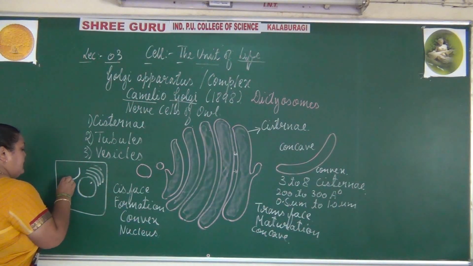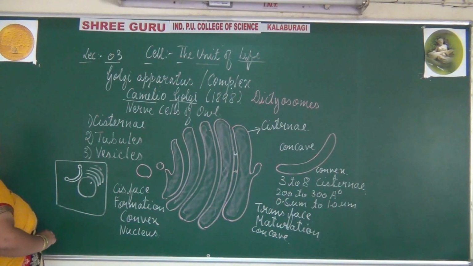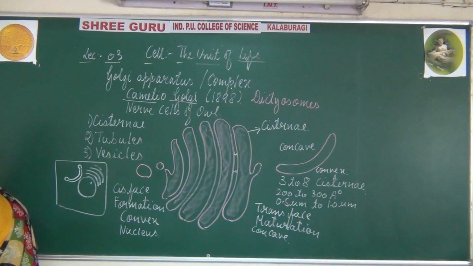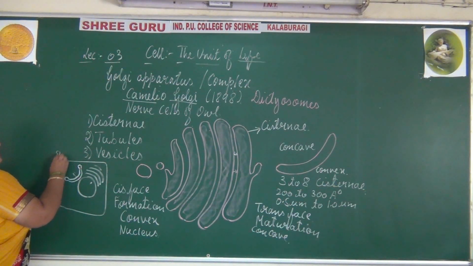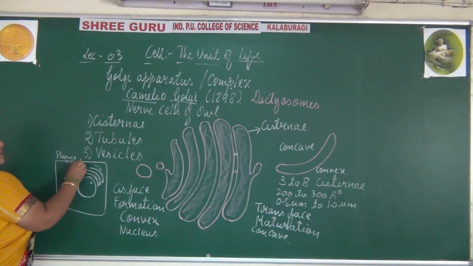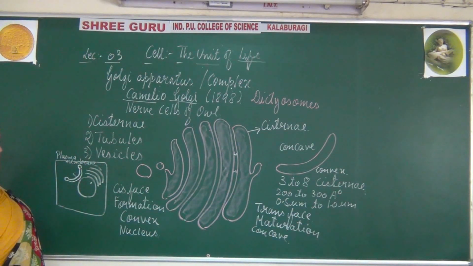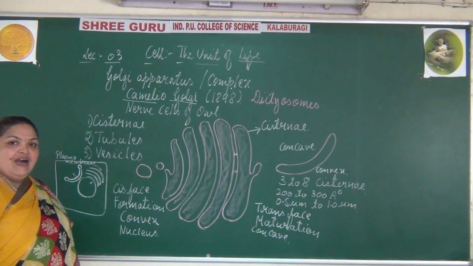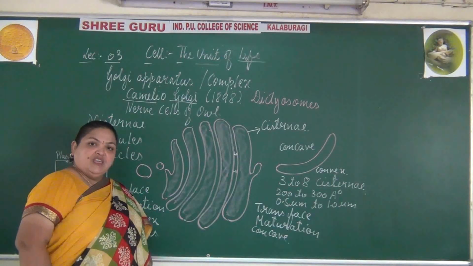Externally, for representation, the convex end is towards the nucleus, while the concave end is facing the plasma membrane. The cisternae are sac-like structures arranged parallel to each other.